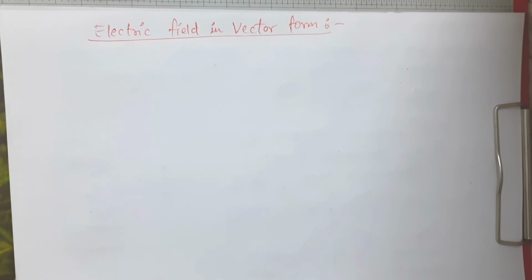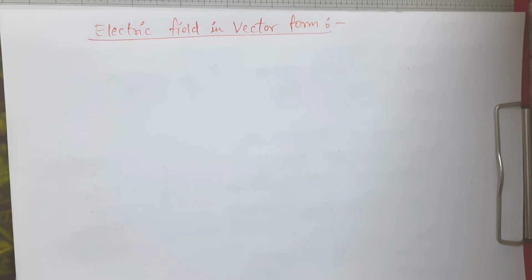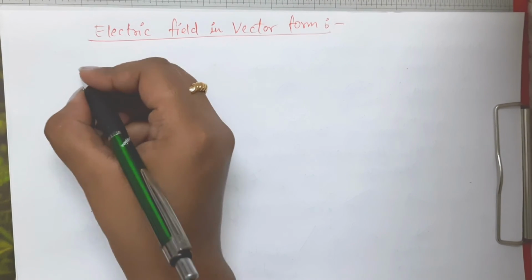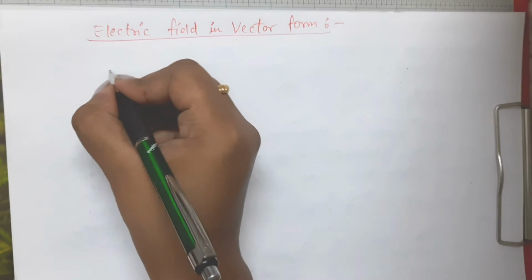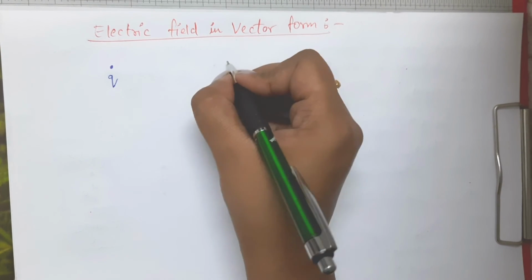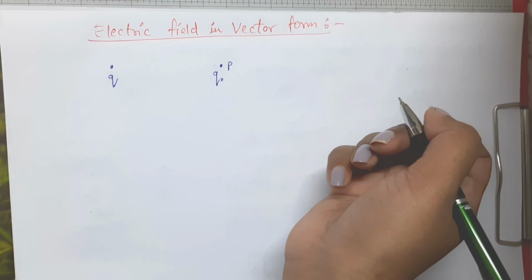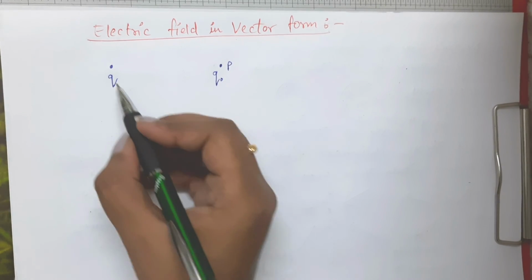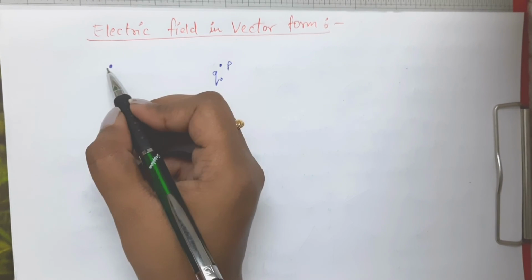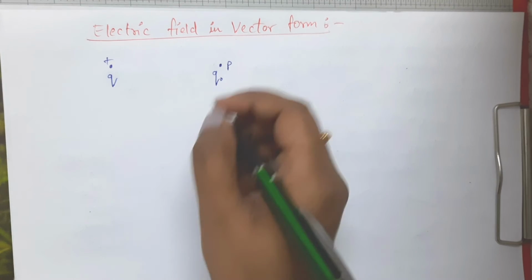What it will be. So basically what we know is that we will be having some sort of charge q here, and we will place test charge q naught at any point P where we want to find out the intensity of electric field due to this charge, right? Suppose this is plus q.